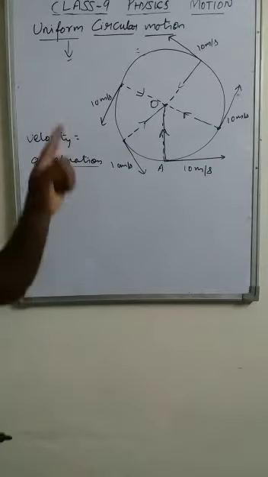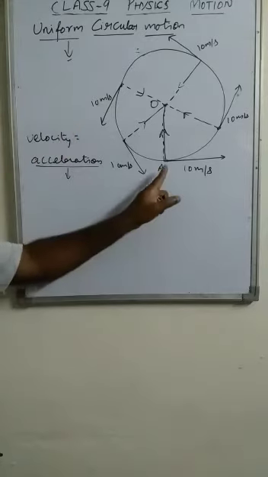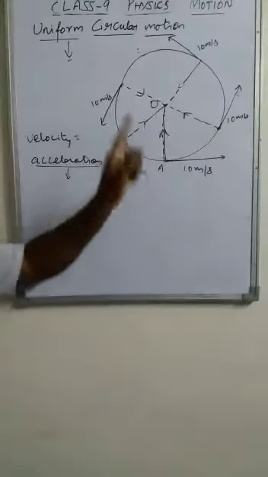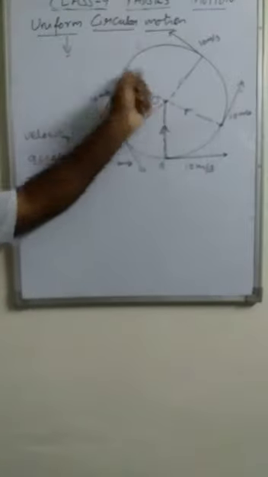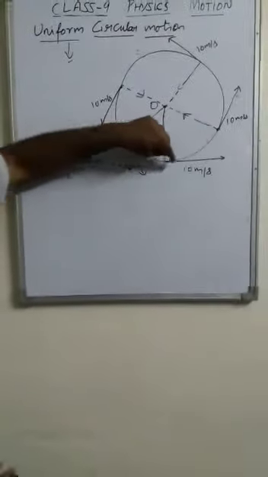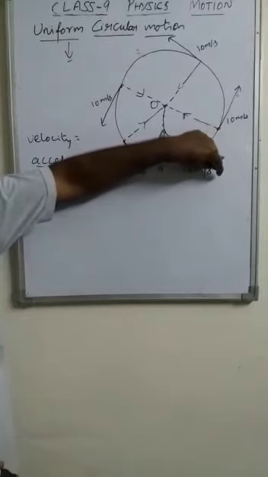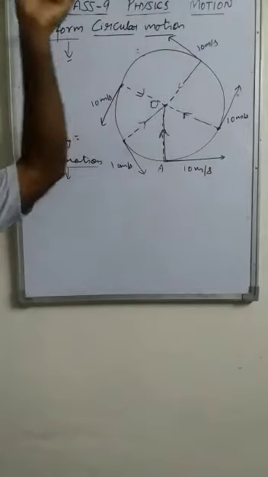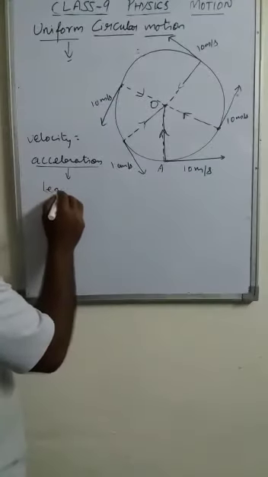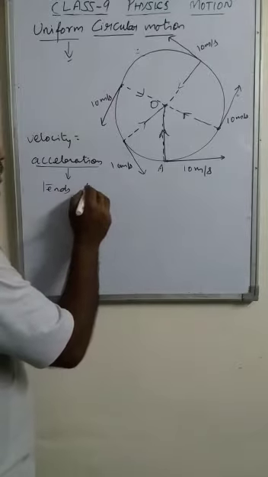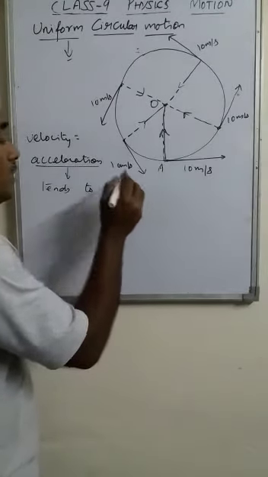It means the object tends to move towards the center of the circle, but it was already moving along a straight line. That's why it is not able to go towards the center, but it always tends to move towards the center of the circle.